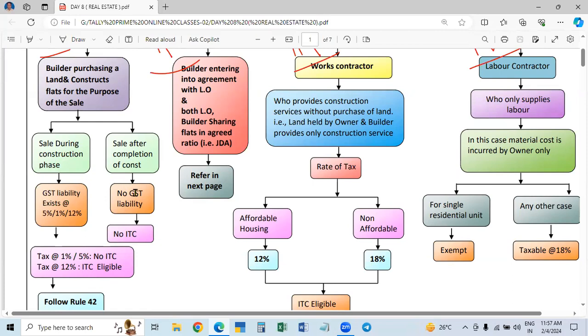So in these two cases, how is the tax levied? What is the tax liability? Here, tax will be paid by the customer who is purchasing, but it will be collected by the builder and paid to the government. So the tax is paid by the seller, the builder, to the government, but it is collected from the customer only. He will not pay from his pocket.